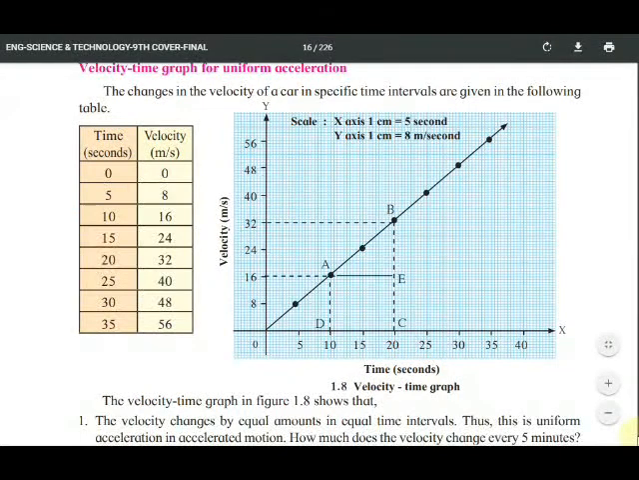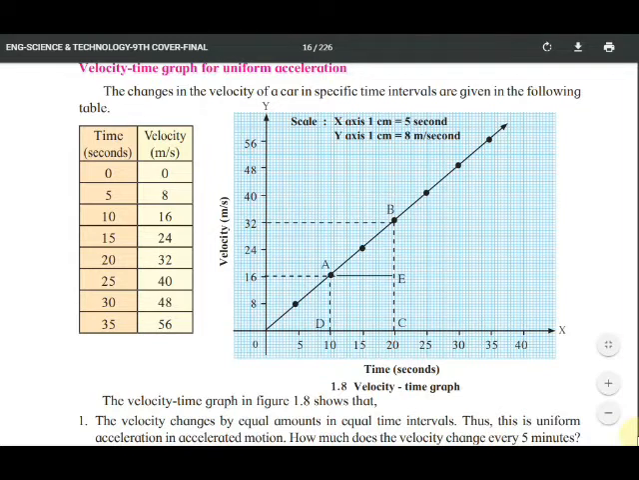So here in the graph, on the x-axis time is given: 5, 10, 15, 20, 25, 30, 35 and 40. And on the y-axis, what is given? Velocity: 0, 8, 16, 24, 32, 40, 48, 56. On the x-axis 1 centimeter is equal to 5 seconds, and on the y-axis 1 centimeter is equal to 8 meter per second. So the velocity time graph in figure 1.8 shows this.